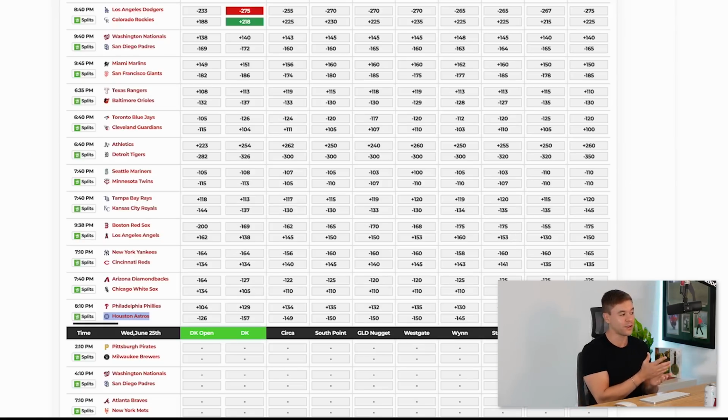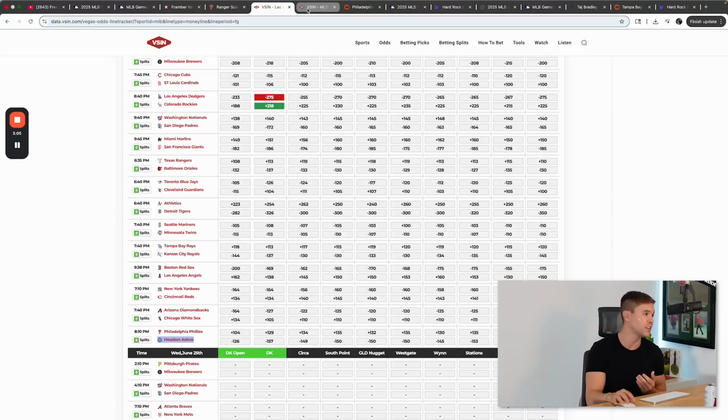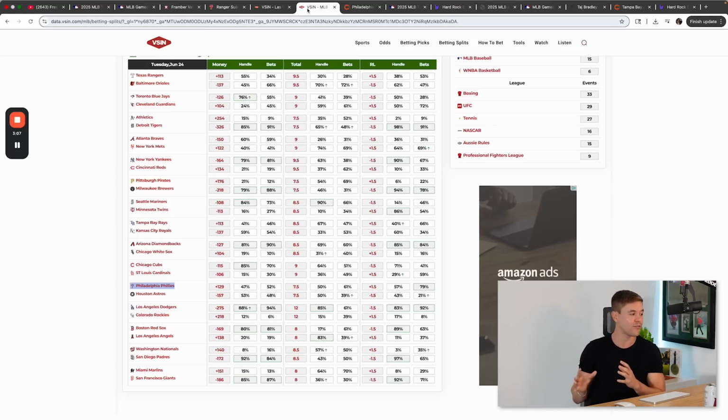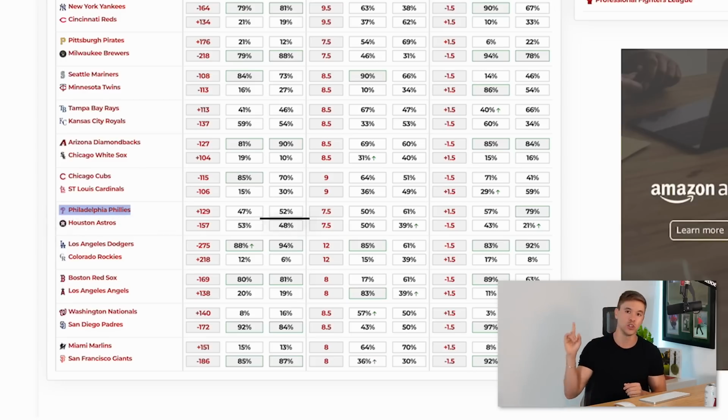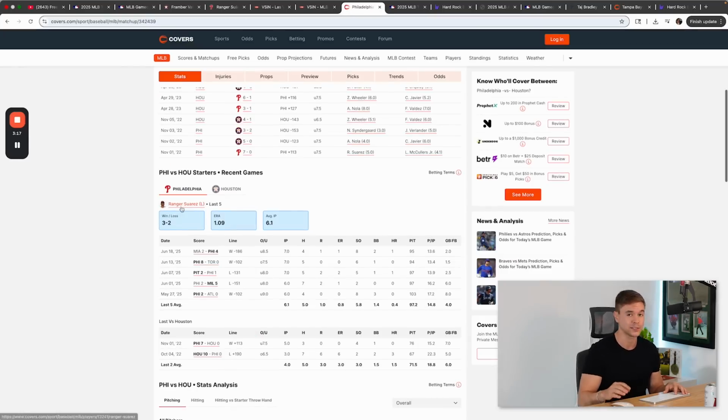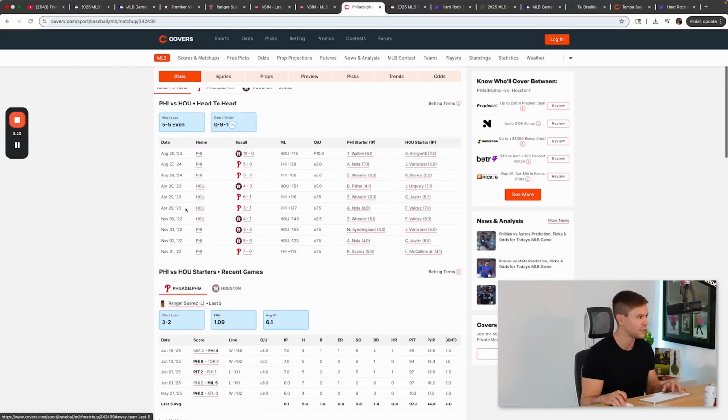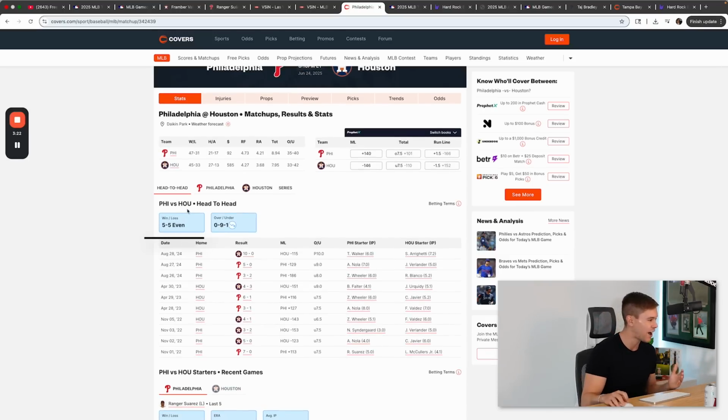This line opened up in favor of Houston at minus 126, and it's now sitting at minus 150 with money and support rather even. As a matter of fact, Philadelphia is attracting a little bit more money, 52% of the bets. And when you look at the run line, they're attracting close to 80% of the bets, yet the line's pushing up in favor of Houston and pushing up pretty fast. Now it's closer to minus 155, guys. Head to head, 5-5. Nothing really stands out in this situation.